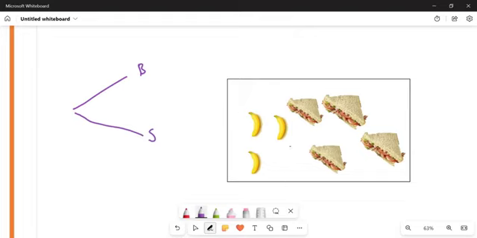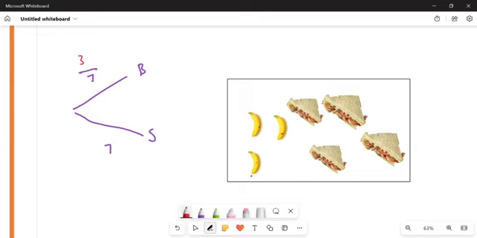How many bananas do I have? There are 3. And then I'm choosing from how many things? 7. I have 1, 2, 3, 4, 5, 6, 7. So my sample space is going to be 7. Now, for me to choose a banana, I can choose from 3 of the bananas. I can either choose this banana, this one, or this one.